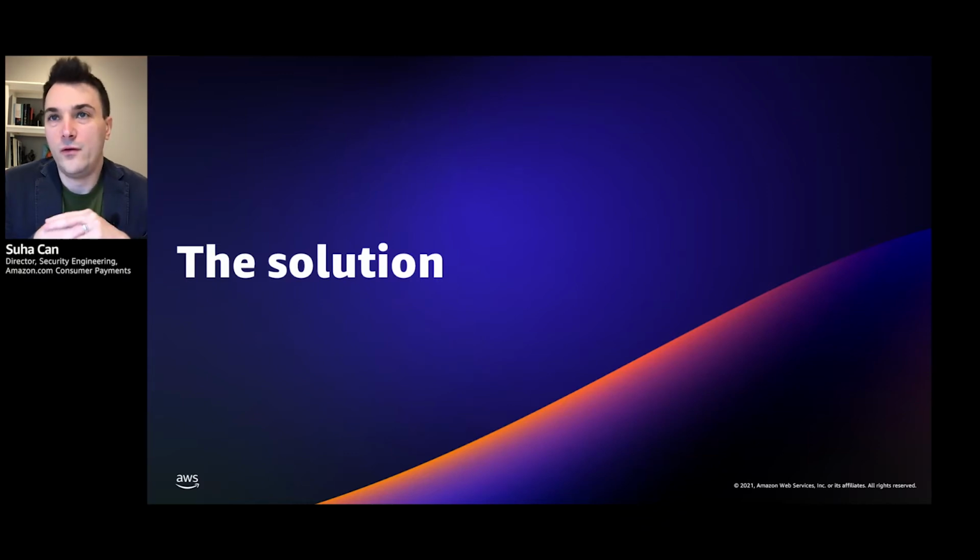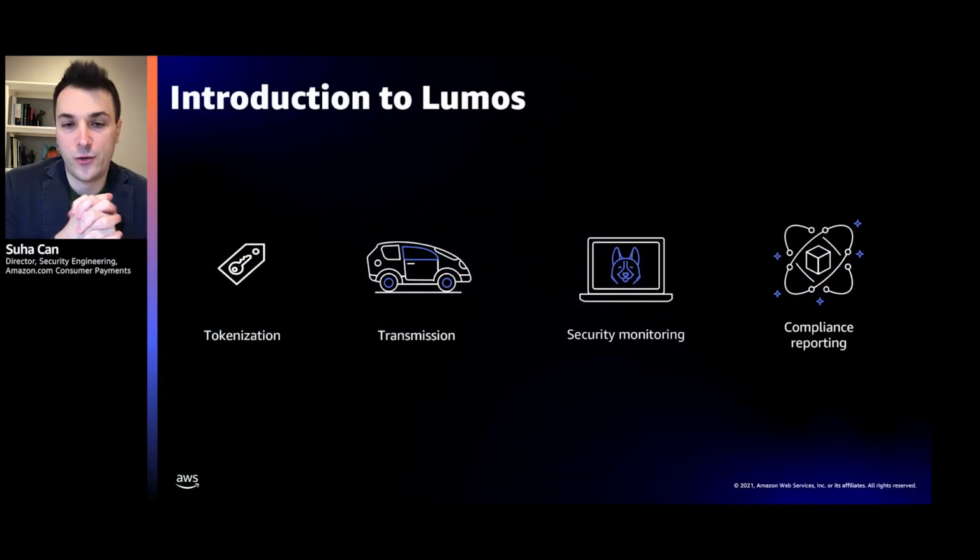Now let me talk to you about the new solution that we have built to replace the payment secure zone. This is called Lumos. It's an internal payment system that allows Amazon businesses to charge and disburse to customers for all of Amazon's transactions in a secure way using tokens, just like our previous architecture, but on AWS exclusively. This is where we store a lot of our customer sensitive data, for instance, credit card numbers, bank account numbers,